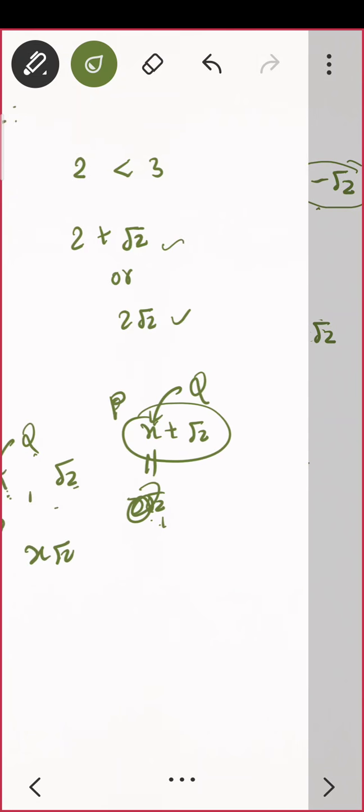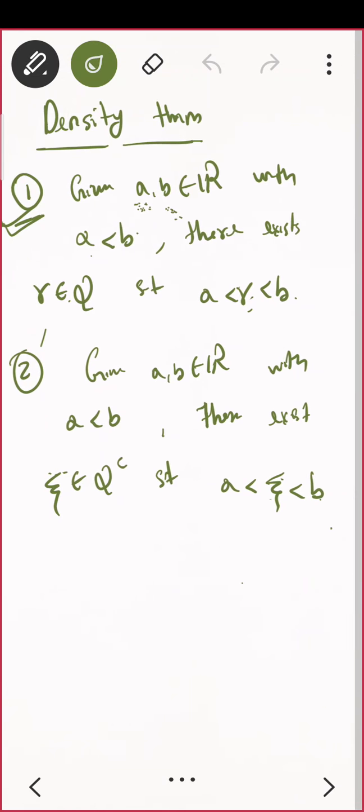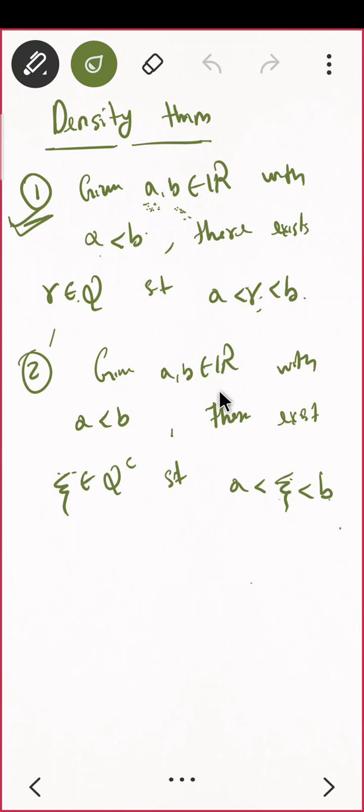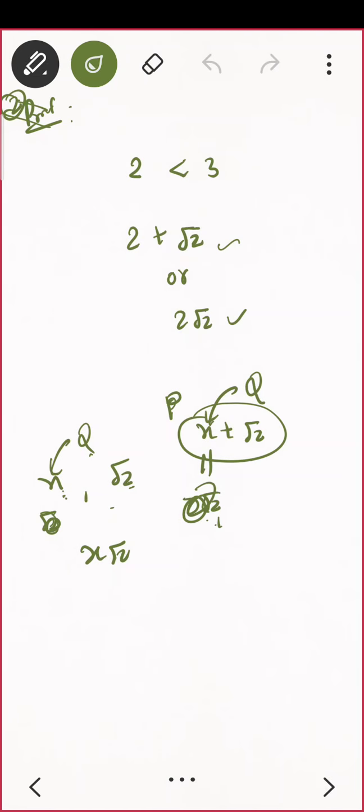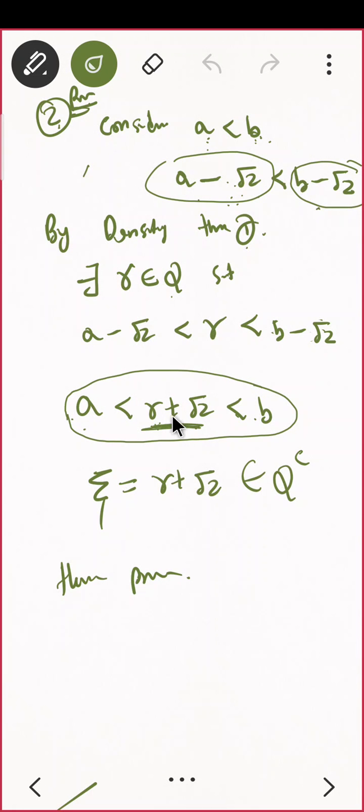Read the statement, what was that? Given any a and b, a is less than b, there exists an irrational. Now I know what an irrational is. Correct. But before that you have to prove that root 2 is an irrational number. Have you proved it? Have you proved that root 2 is an irrational number? Or any root p is an irrational number?